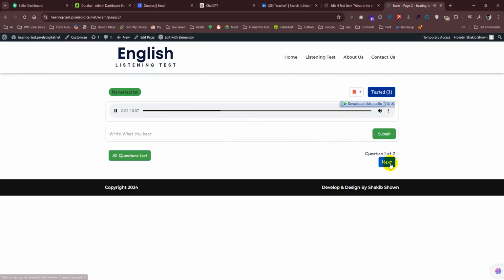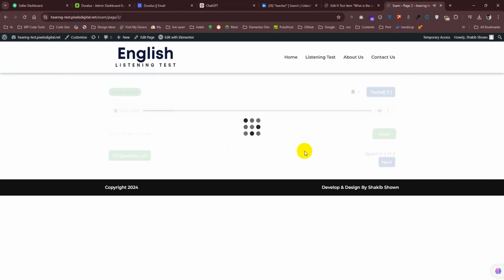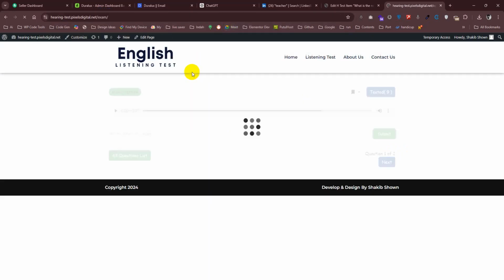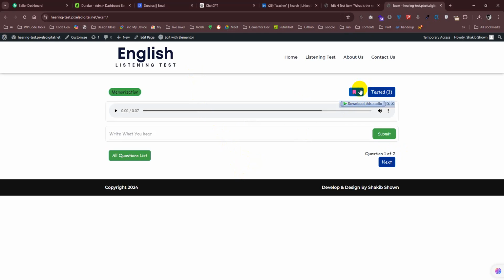I'm making sure I'm going to the next question. It's not going to the next question. Let me think about it. I think there's a problem. Don't worry. I think there are two problems. Next is not working, though in my local version it's working actually. Next is not working and the tested count is not working, right?